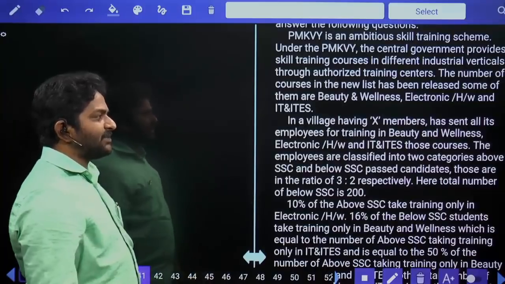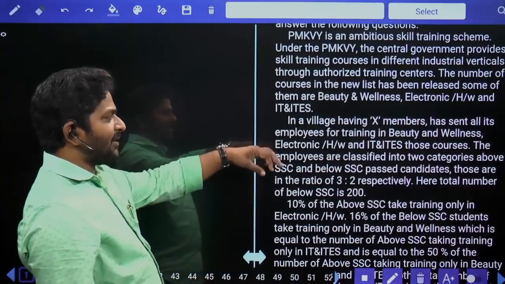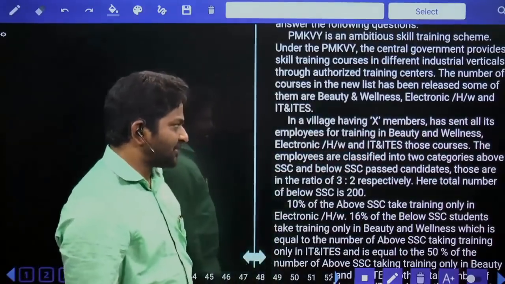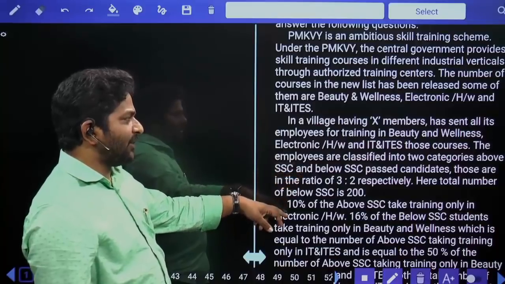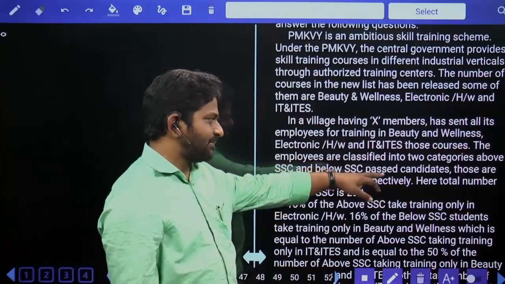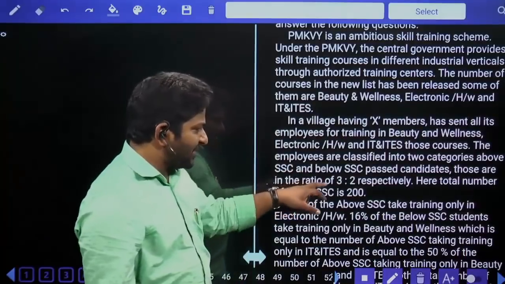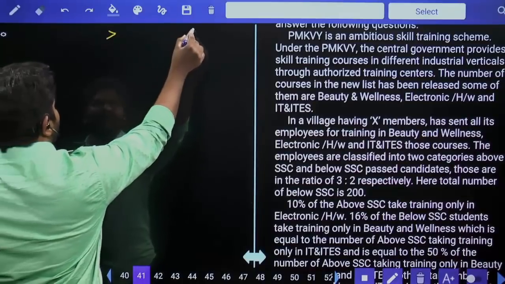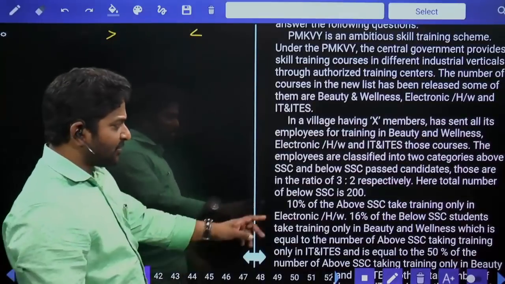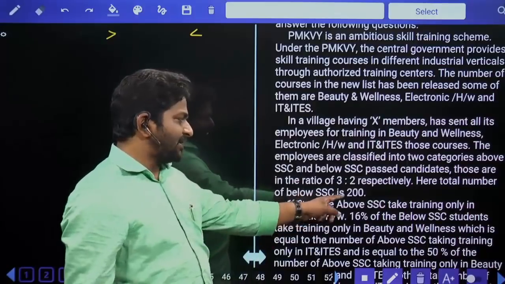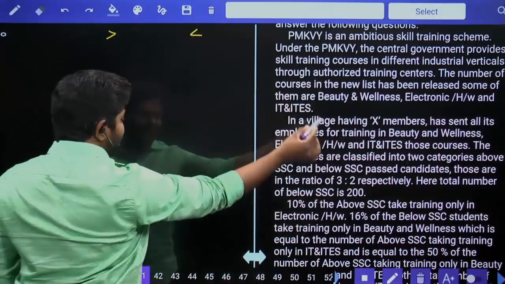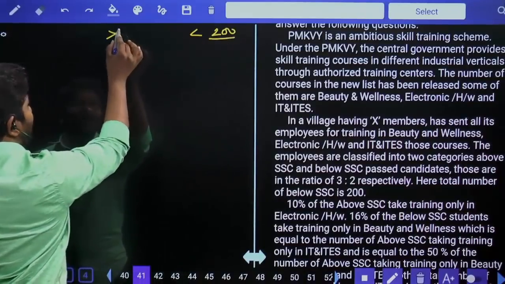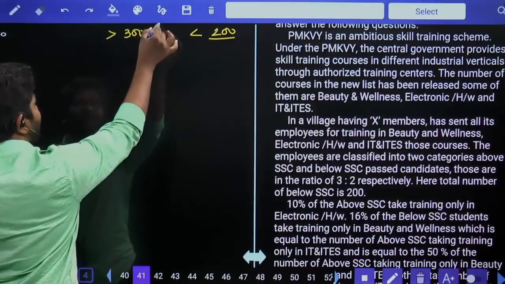In a village having X members, all its employees have been sent for training in beauty wellness, electronic hardware, IT IES, and those courses. The employees are classified into two categories, above SSC and below SSC candidates, in the respective ratio 3:2. The total number of below SSC is 200. So below SSC is 2 parts. If 2 parts is equal to 200, above SSC is 3 parts, that is going to be 300.